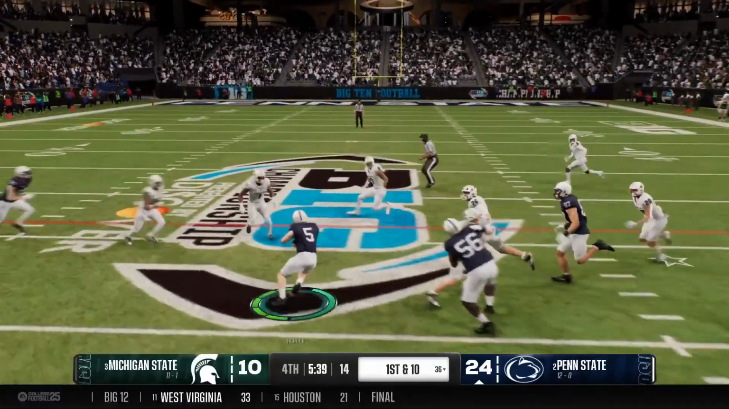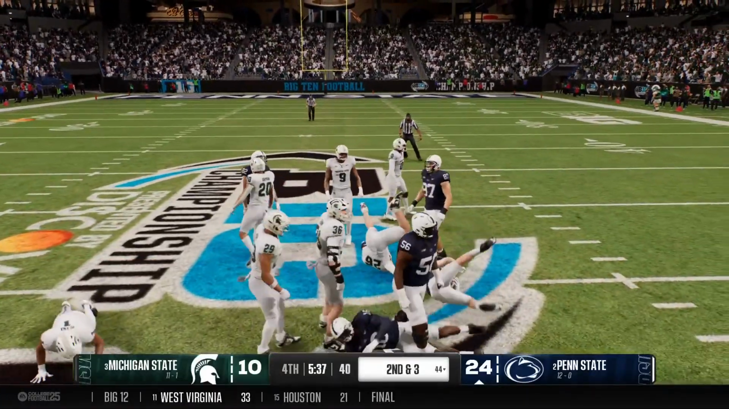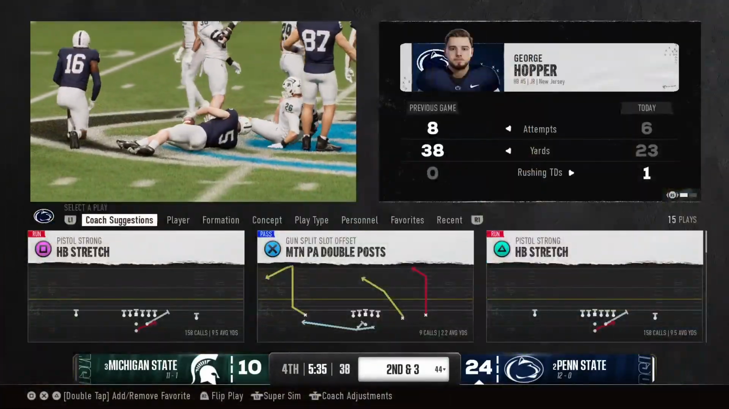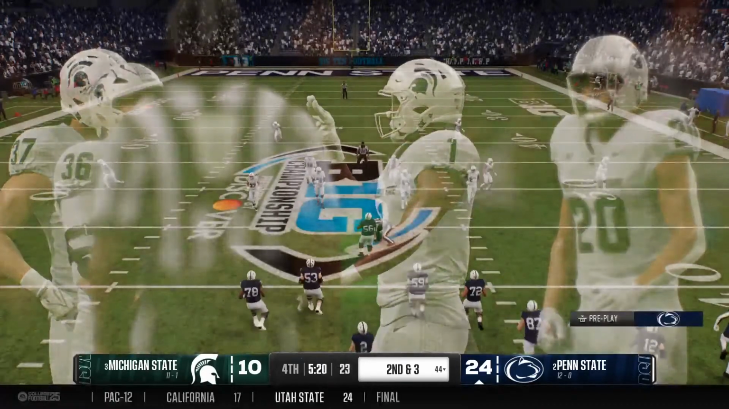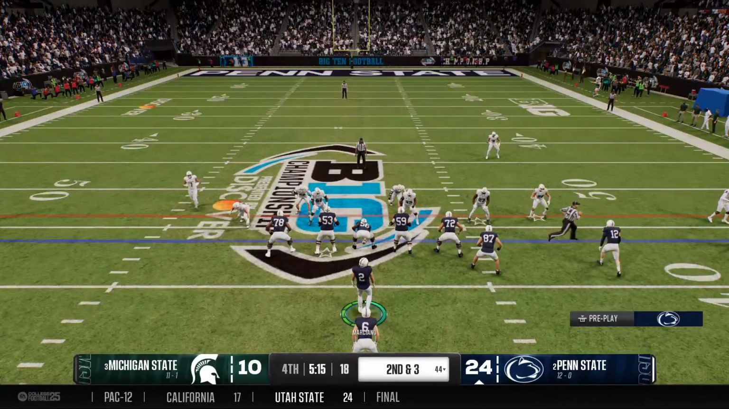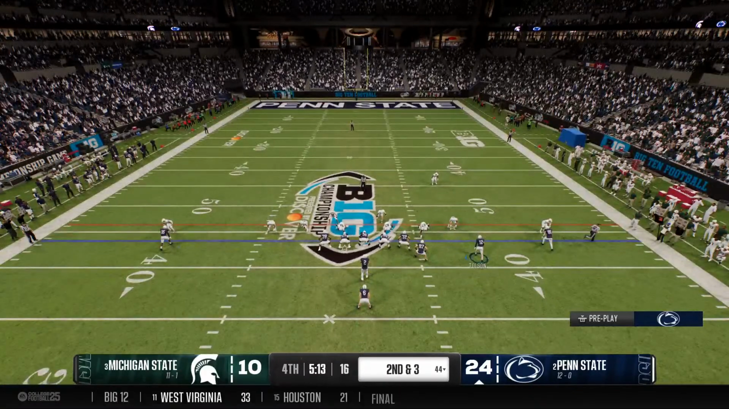Offense will keep it on the ground here. Nice run. He's brought down to the 44. That's exactly how you want to start this drive, working with the lead in the fourth quarter. Take as much time off this clock as possible. That's a great way to get this drive started.